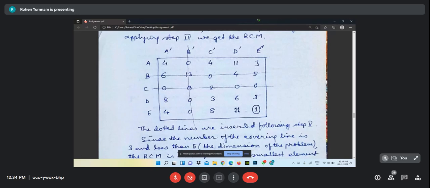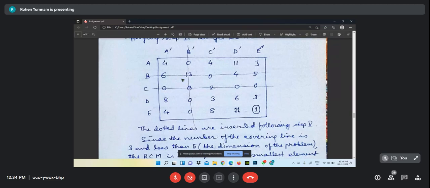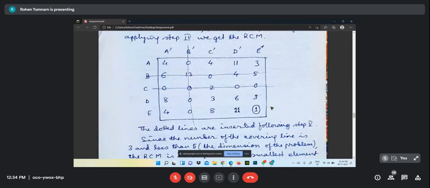Suppose, by covering this 0, you can draw one horizontal line, this another horizontal line, this another, this another, and this another. 5 lines we have drawn, and then all the zeros are covered. That we didn't like. What we want is the minimum lines to cover all the 0.